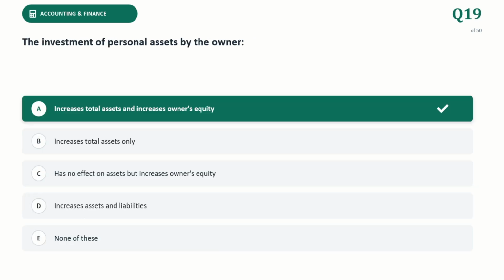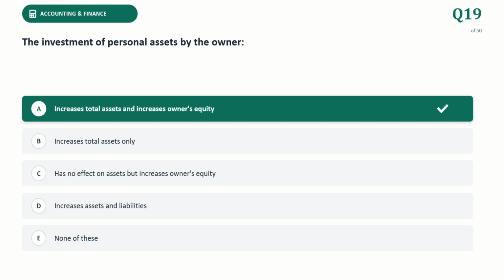Next question. The investment of personal asset by the owner. The correct answer is increase total asset and increase owner equity. When an owner invests personal assets such as cash, equipment, or property into the business, total asset increases.